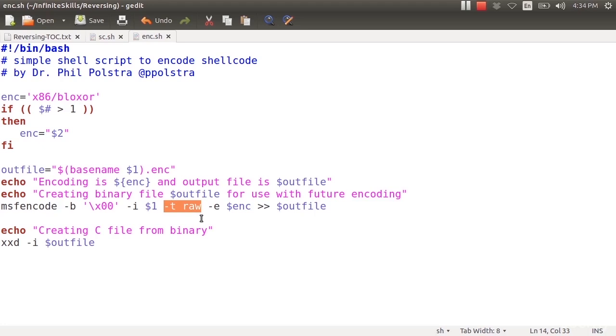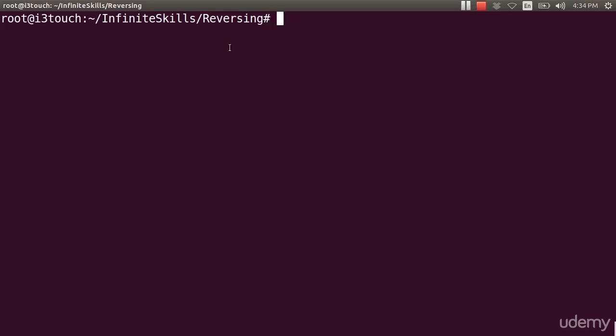You might have a different length shellcode and you might have different shellcode. So instead, I simply use xxd, and it has a flag that says, give me something I could include in a C file. Now, this is slightly different from what we typically use with shellcoding, but it certainly is valid and it works. So let me go ahead and encode my file.